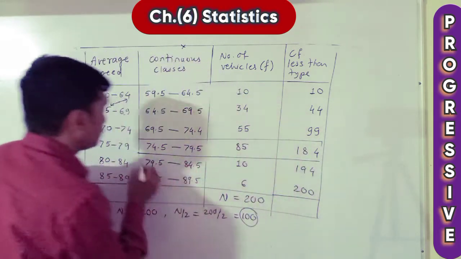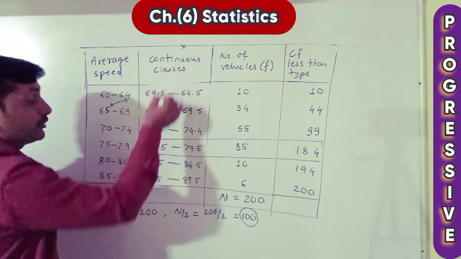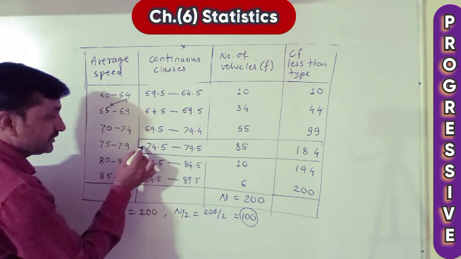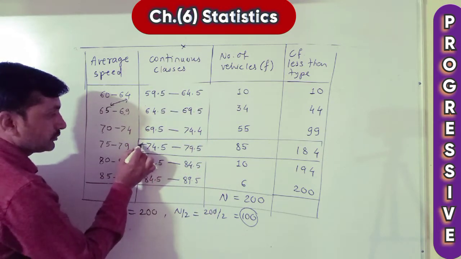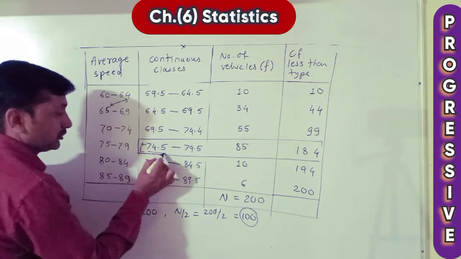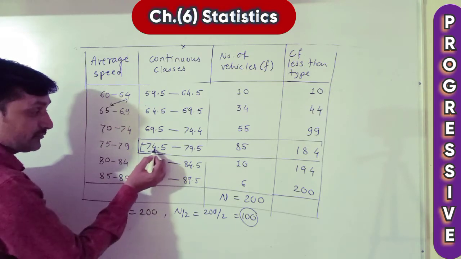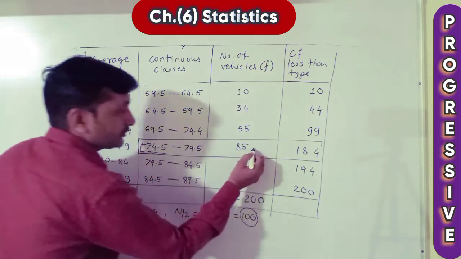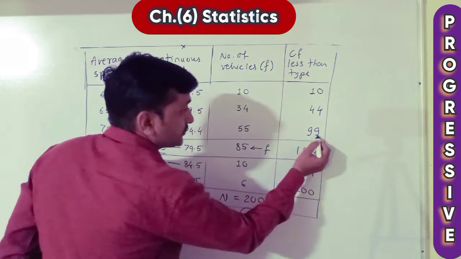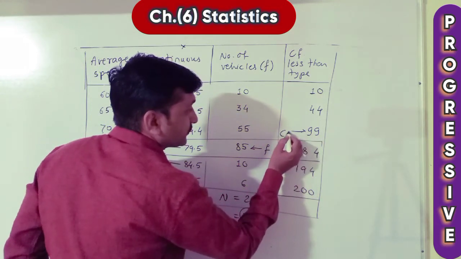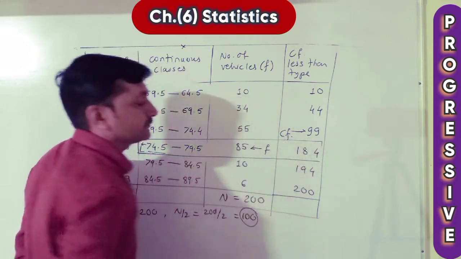Take this as the median class, and in that continuous class take the L value. L is here. This is the L value. Don't take 75, take 74.5 as the L value. Here this value is taken as F, and this value you take as CF. Wherever the place is, you can write CF.